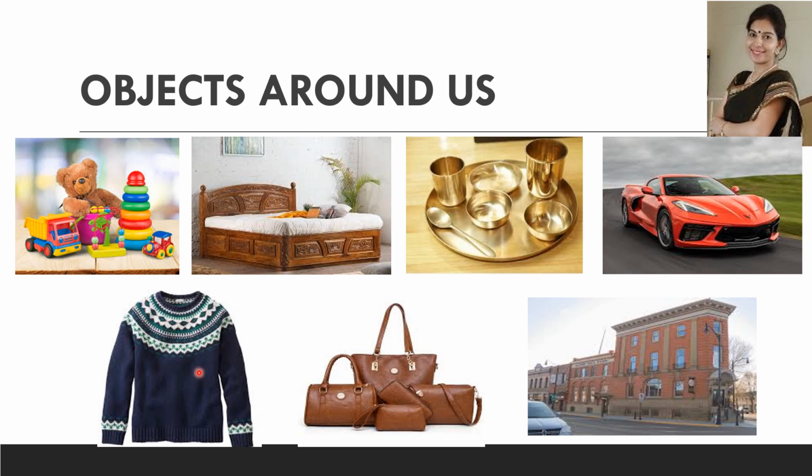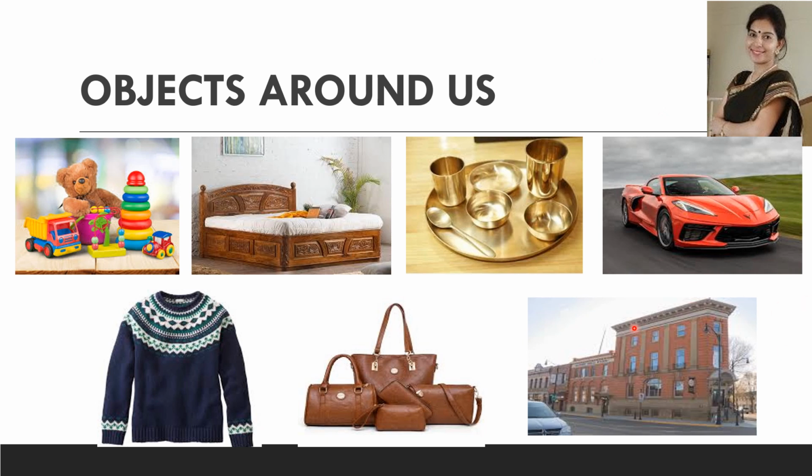The fabrics can be of cotton, nylon, rayon, silk, jute. The bags are made up of leather and the buildings are made from concrete. So we can observe that these objects can be made up of one or more materials. Therefore, we can say that objects around us are made up of a large variety of materials.